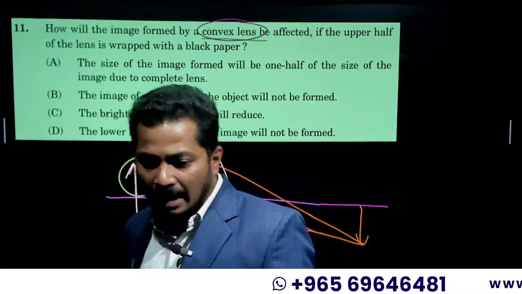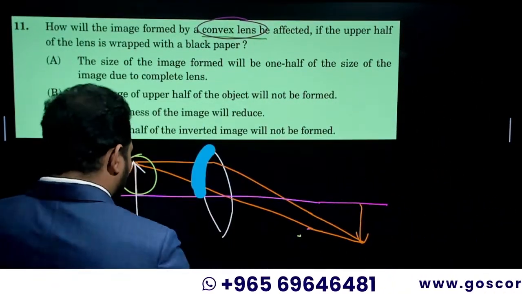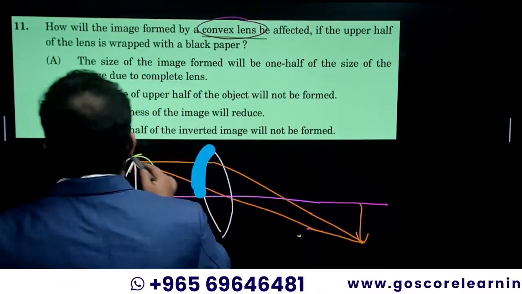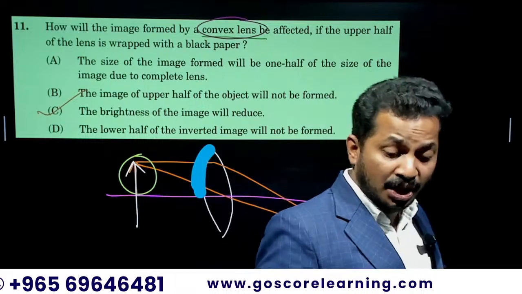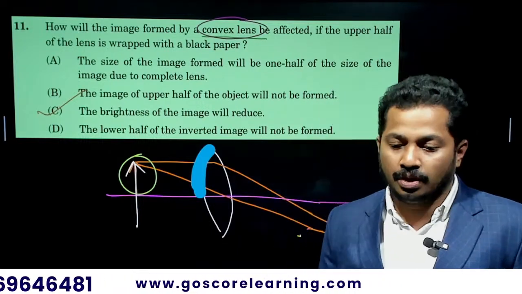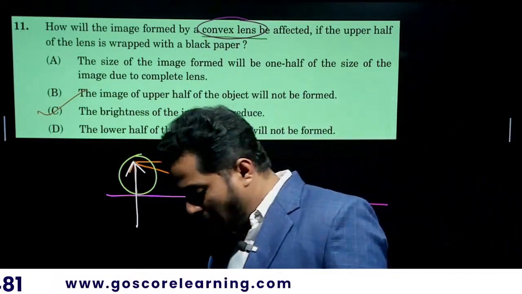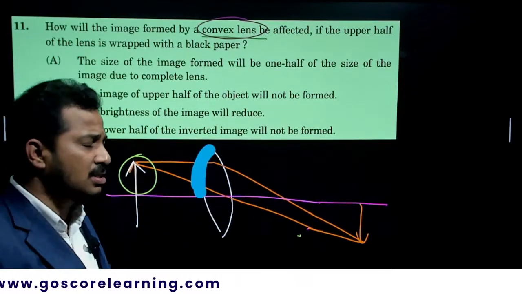So what is the right answer for this question? Actually, the right answer is option C. The brightness of the image will reduce. That is the answer for this question. How come, sir? How come this becomes the answer? We can explain it simply.